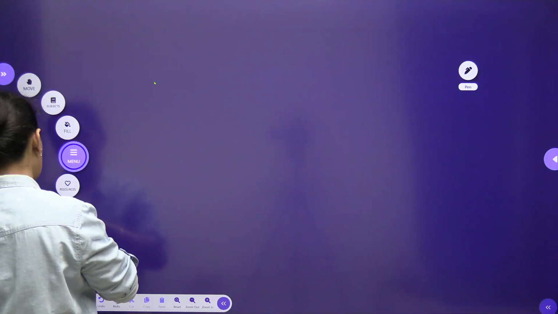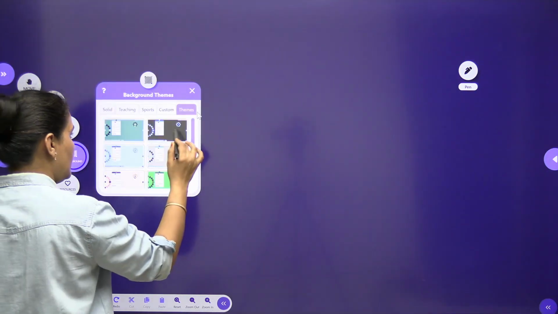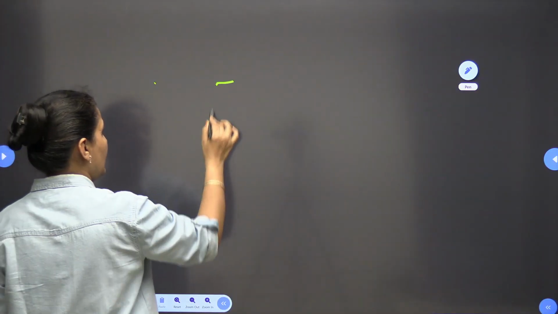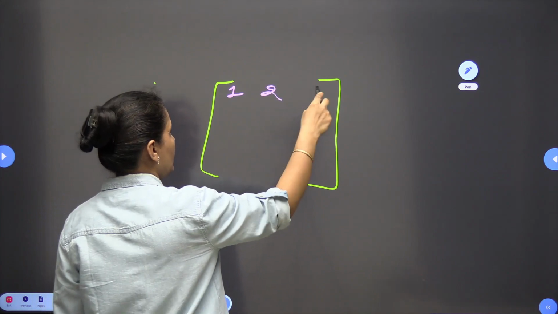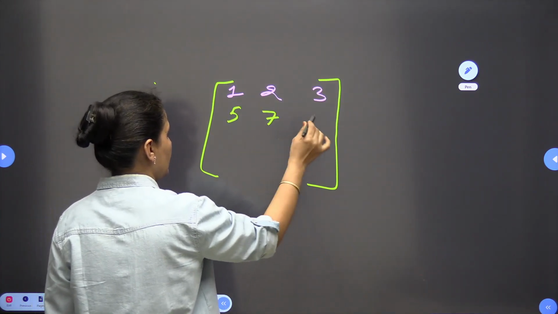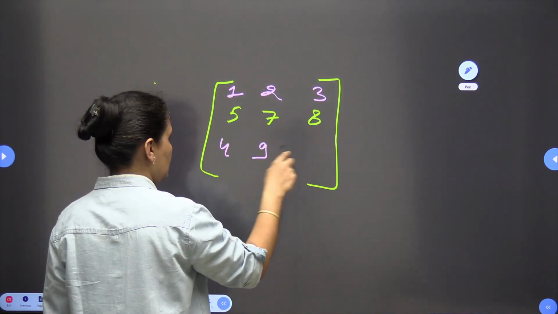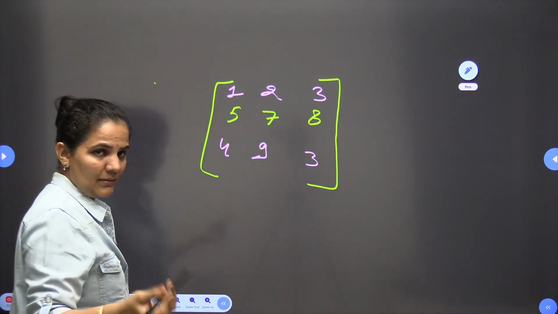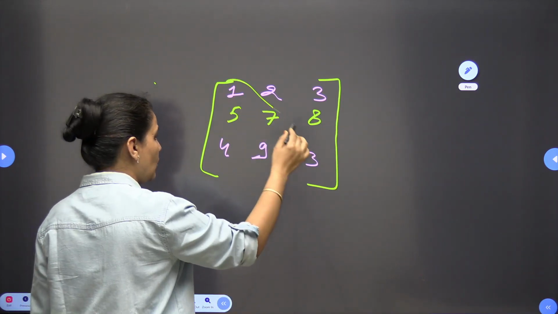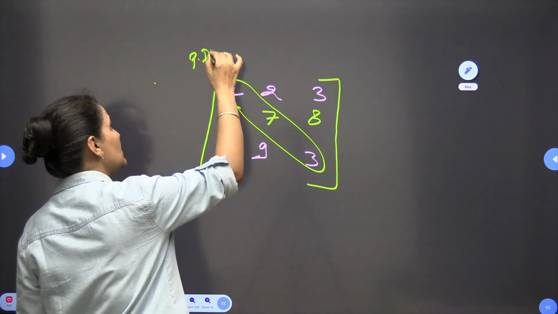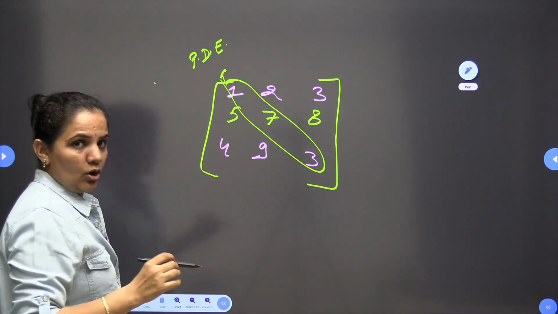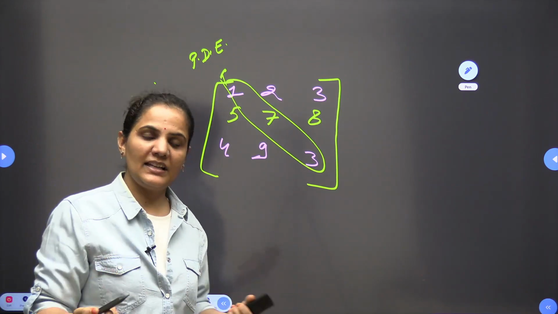Suppose I am writing here a matrix, and we are having 1 2 3, 5 7 8 and 4 9 3, any random matrix I am taking here. If I talk about this diagonal, this diagonal is called the principal diagonal, or these elements are called principal diagonal elements.